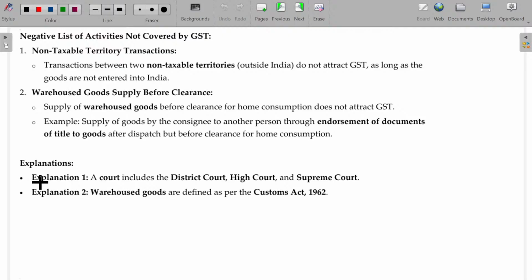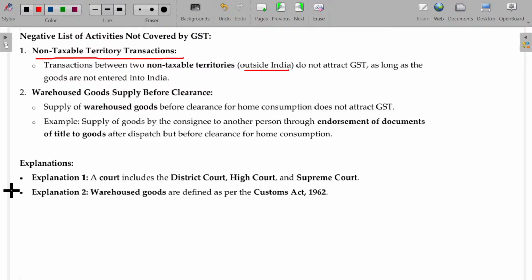Now, negative list of activities not covered under GST. Negative list. Non-taxable territory transactions. If the goods are transferred in non-taxable territory, that means goods transferred or sold outside India. Only within the Indian limit can the Indian government levy the tax. So that will be called taxable territory. If it is outside, then it is called non-taxable territory. Automatically, whatever transaction happens outside India will not come under taxability. Is that okay?